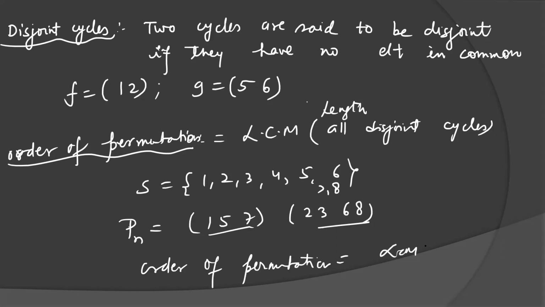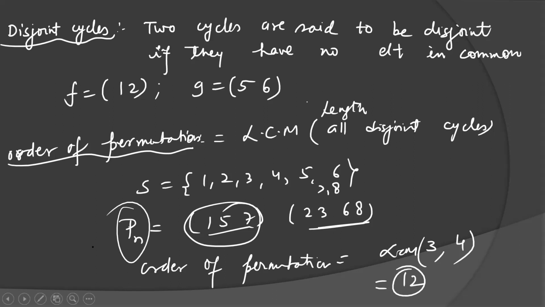It will be the LCM of the lengths of the disjoint cycles. It is the LCM of 3 and 4. So the LCM of 3 and 4 is 12. So the order of this permutation is 12.